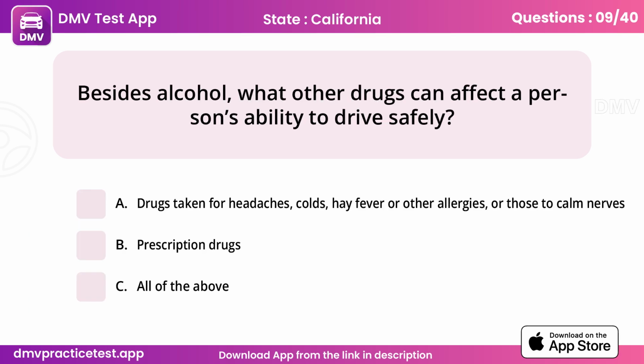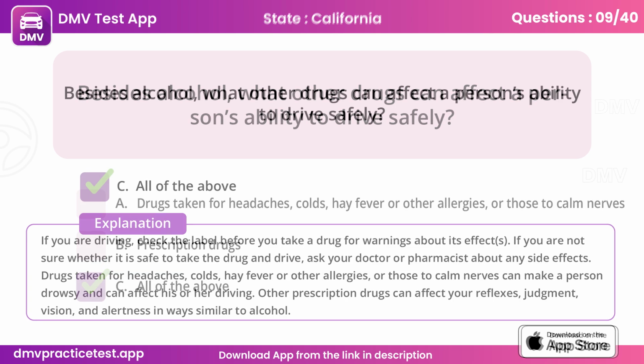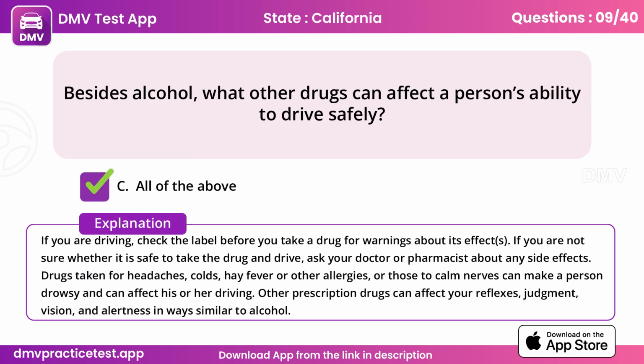Question 9. Besides alcohol, what other drugs can affect a person's ability to drive safely? C. All of the above. If you are driving, check the label before you take a drug for warnings about its effects.